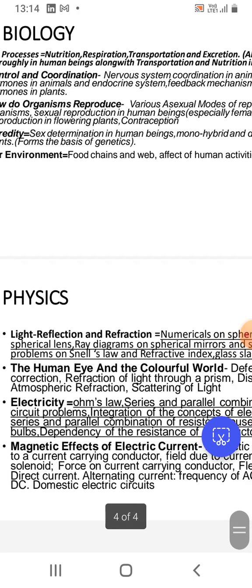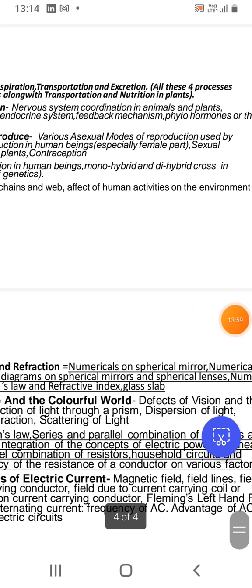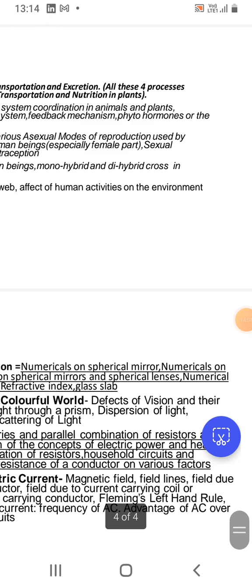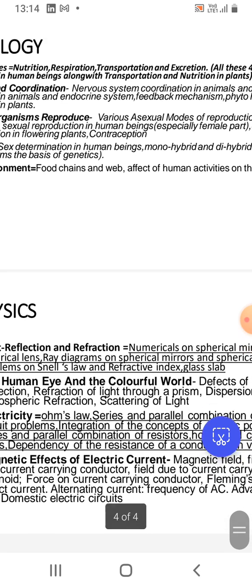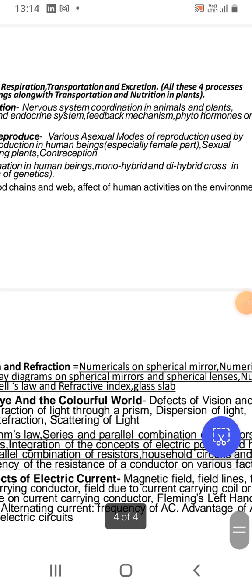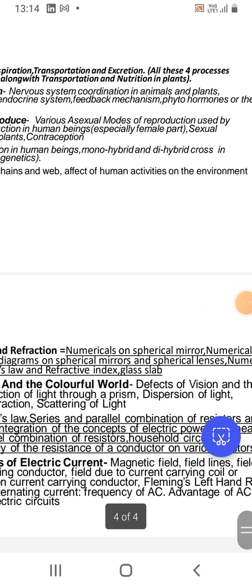So Fleming's left hand rule. Fleming's right hand rule was also deleted from the CBSE syllabus. So Fleming's left hand rule is useful on force on the current carrying conductor. To find out that, Fleming's left hand rule is quite useful. And